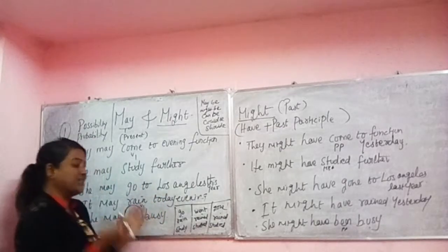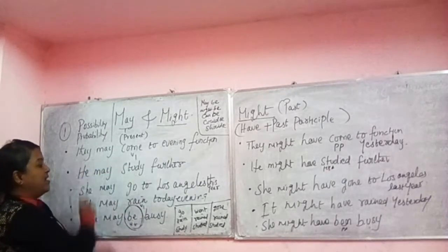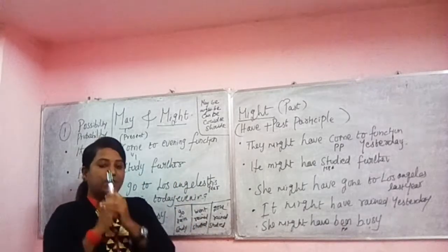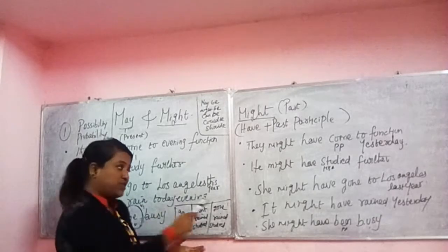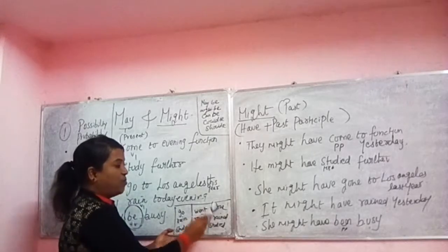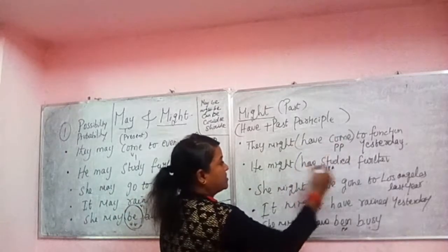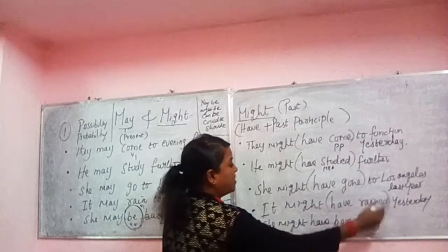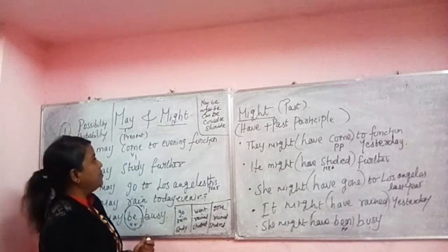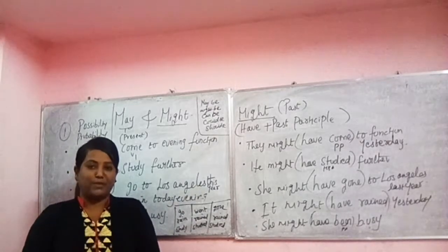That's it. In the present tense for the same, we use subject, may, verb 1. And in the past tense, subject, may becomes might, and then the past participle of the verb. But the past participle, in traditional English, we use along with have. Have come, have studied, have gone, have rained, have been. So this is how we form the sentences using may and might. This is there in traditional English. This is a common rule.